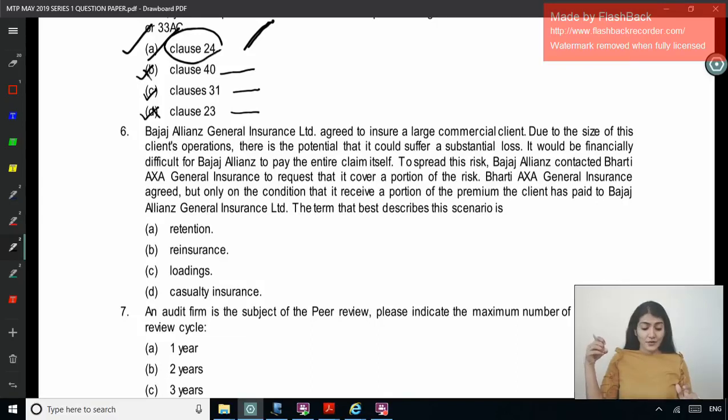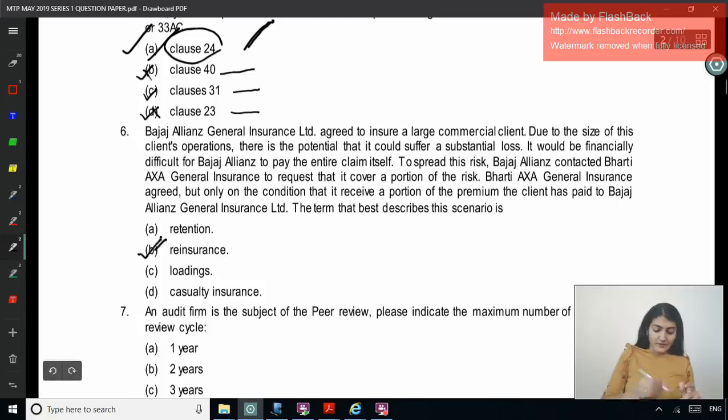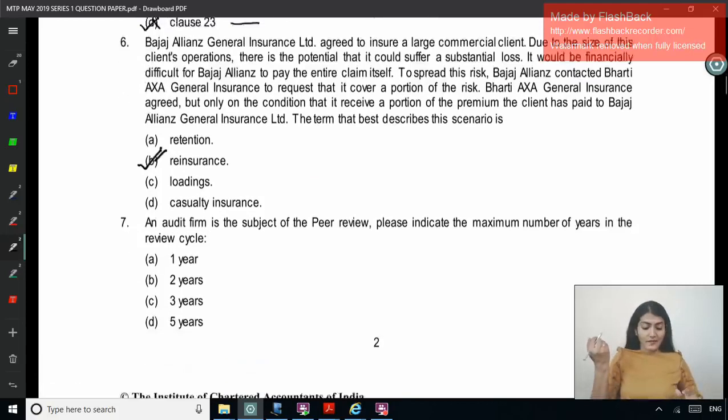Bharti AXA General Insurance agreed, but only on the condition that it receive a portion of the premium the client has paid to Bajaj Allianz General Insurance Limited. The term that best describes this scenario is retention, reinsurance, loading, or casualty insurance, right? So this is reinsurance. That is option B.